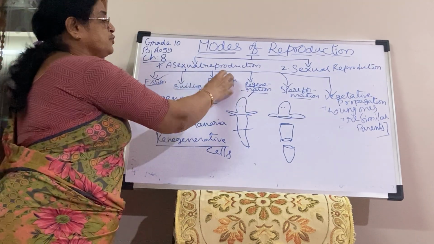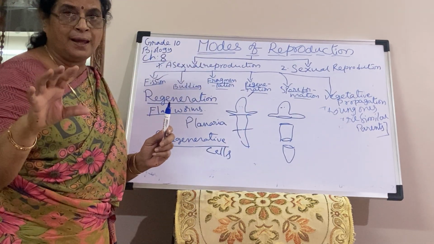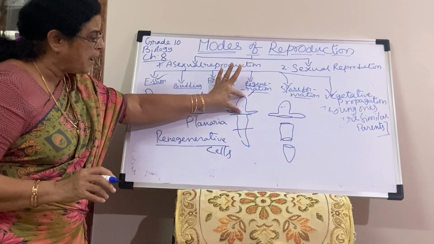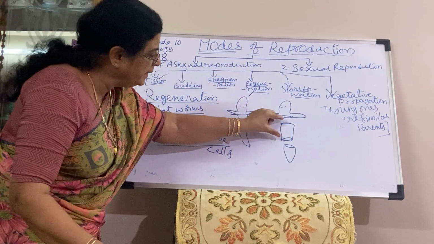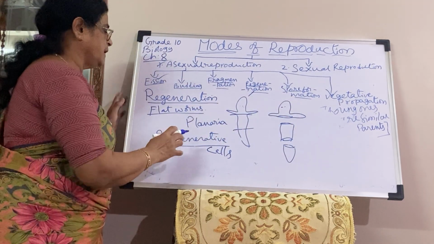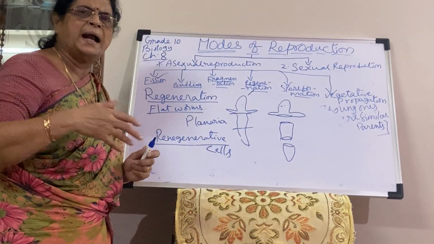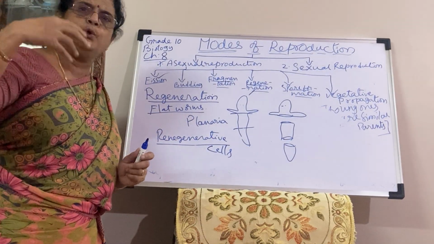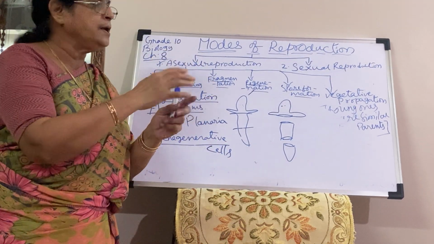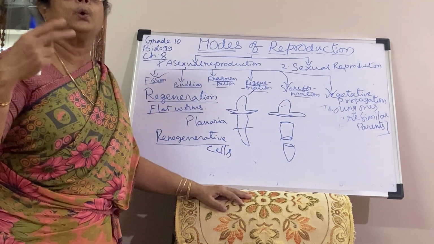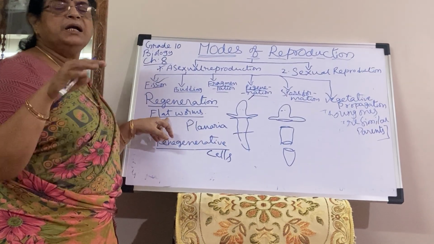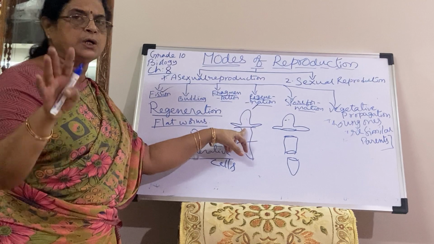So we think each fragment will develop into new algae. But what is the difference between these two? In regeneration, the head part will develop the middle and tail part, the middle part will develop the head and tail, the tail will develop the other two parts. Because of the regenerative cells, these cells will divide and proliferate into new tissues. In a sequential manner, the cells will form the tissues, then the lost part will regrow. Normally, this is seen only in tissue level of organization because organs are not developed.